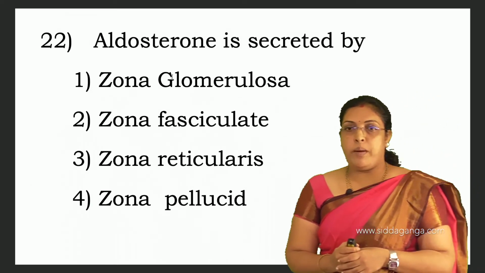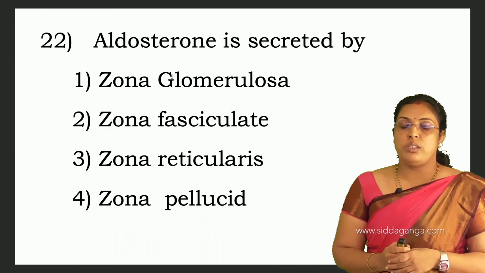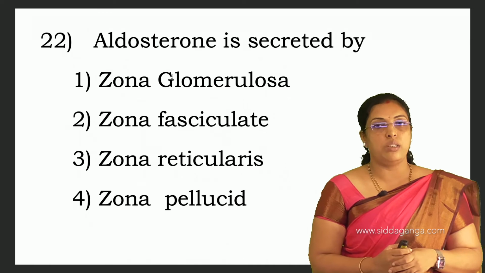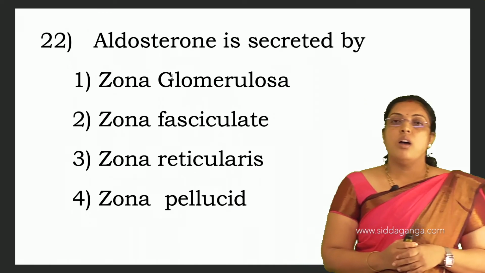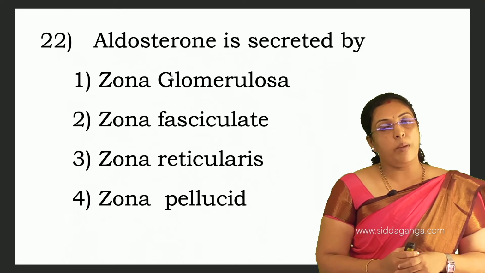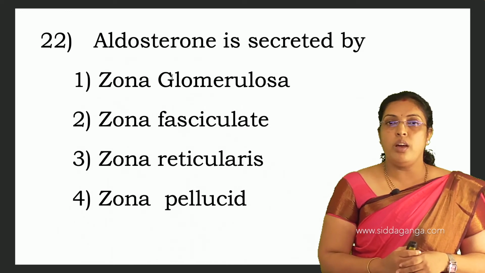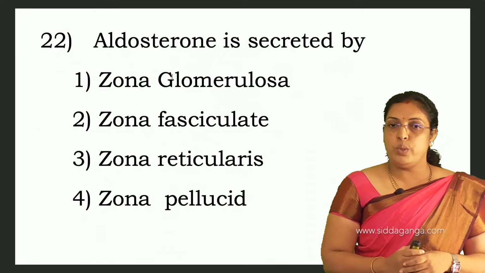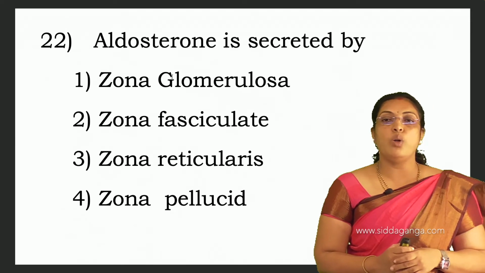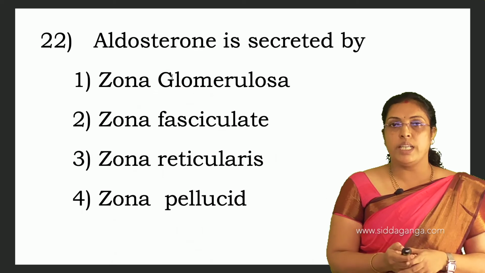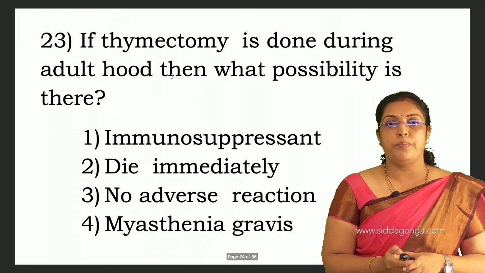Aldosterone is secreted by zona glomerulosa, zona fasciculata, zona reticularis, zona pellucida. The adrenal gland is divided into adrenal cortex and adrenal medulla. In the adrenal cortex, the outer layer is zona glomerulosa, the middle is zona fasciculata, and the inner is zona reticularis. So aldosterone is secreted by zona glomerulosa. 22nd, first is the answer.